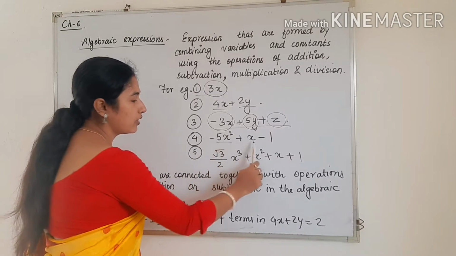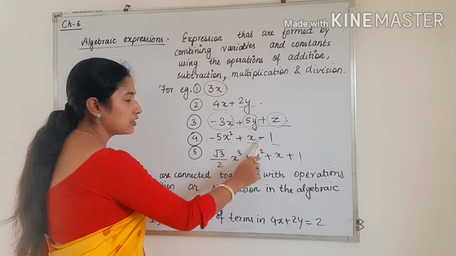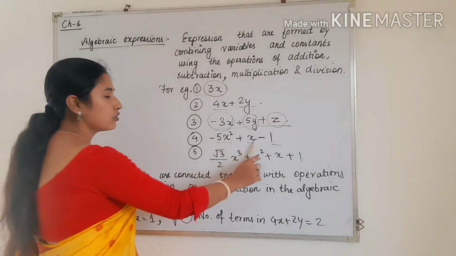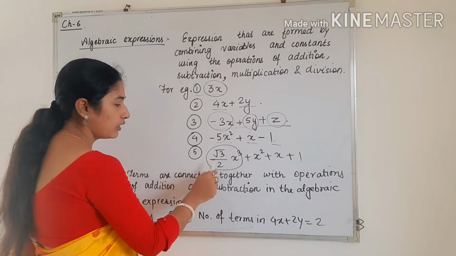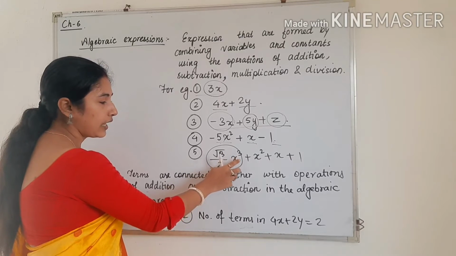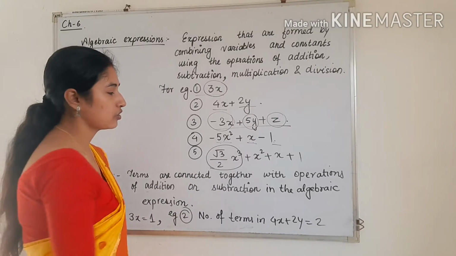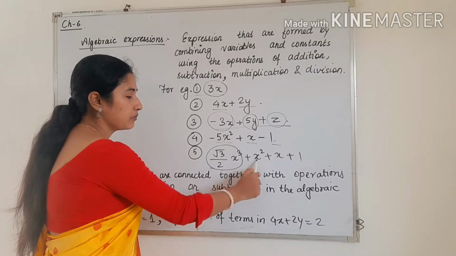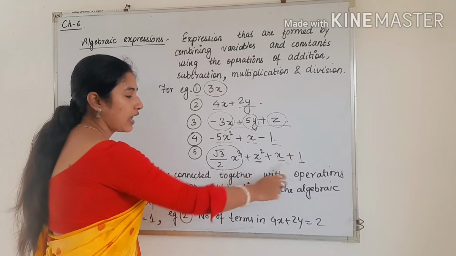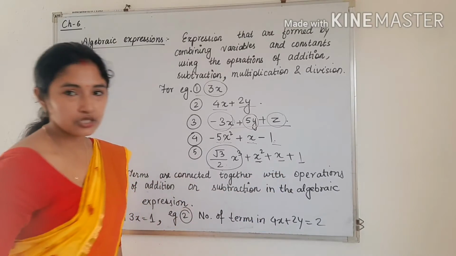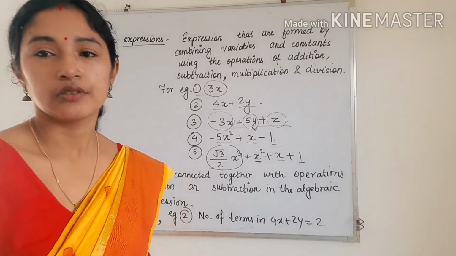Similarly, in example 4, 1, 2, 3, because all of these are connected with the help of addition or subtraction. So here also 3 terms are present. Here you can see this will be one term, because root 3 by 2 and x cube are connected with the help of multiplication, but we have to check for addition and subtraction. So see, this will be the first term, this the second, this the third, and this one is the fourth. So the total number of terms is 4 as they are connected with the help of addition. So in this way we can find the total number of terms.